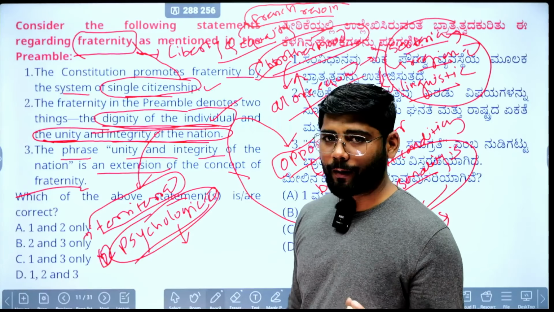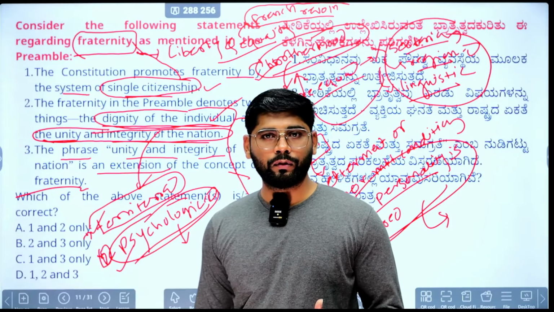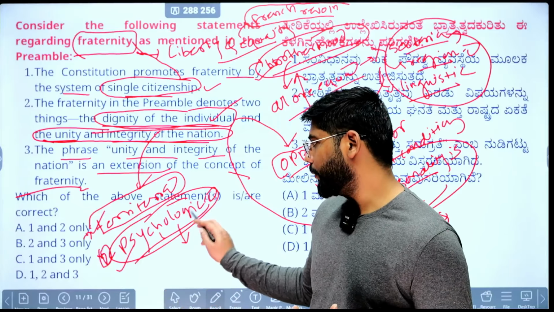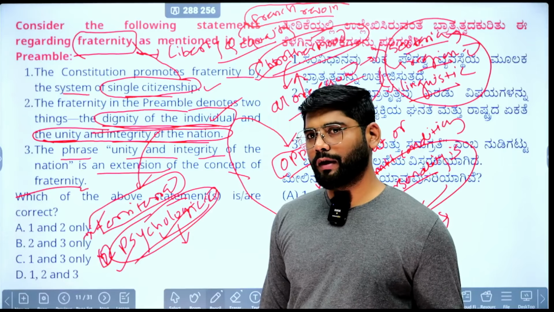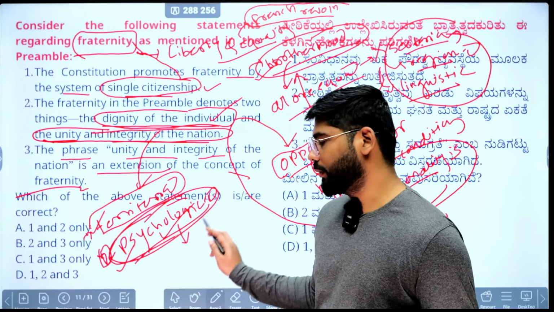So when it comes to territorial unity, our soldiers are capable, but to uphold the psychological unity and integrity of the country, it is in our own hands. Okay, it is a matter of how we uphold this psychological unity and integrity of the nation. If we are capable of holding this, then the internal or external sovereignty of the country will not be violated at any cost. So it is our responsibility now.